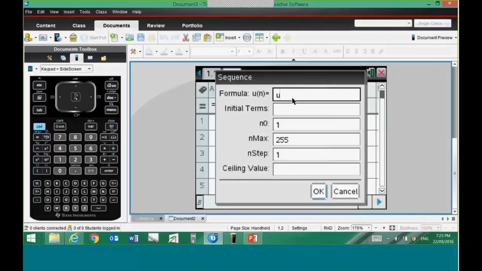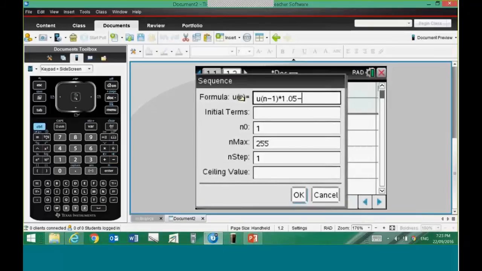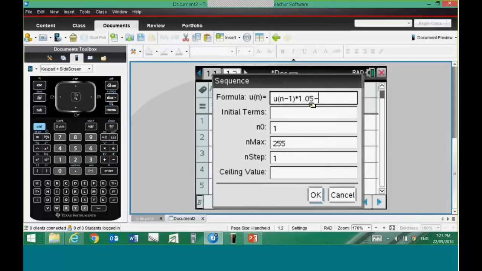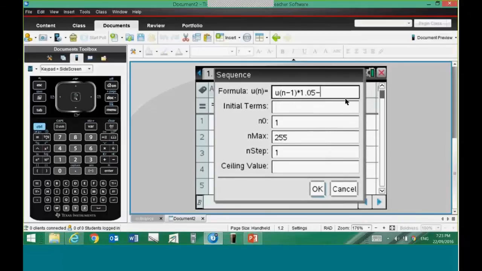So it's U n minus 1 multiplied by 1.05. Remember how that works. That's our 5% interest. And I'm going to subtract, and I'm going to be sneaky here. Did you see that cell? I can't move that completely out of the way, but it's in column D2. So I'm going to put D2, or in cell D2. So what it will do is it will go to that cell reference, D2.